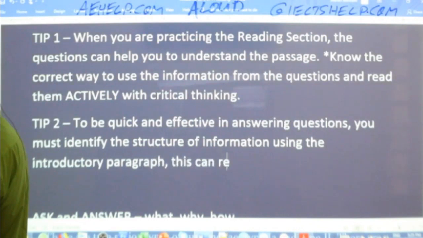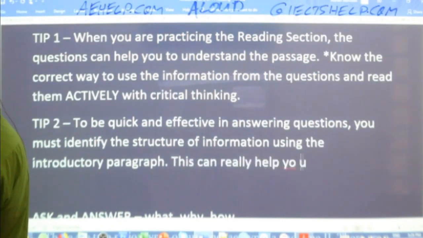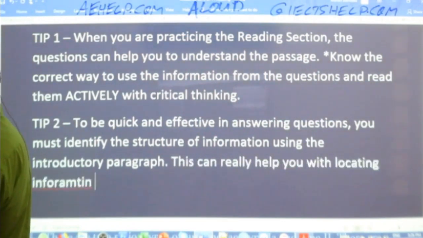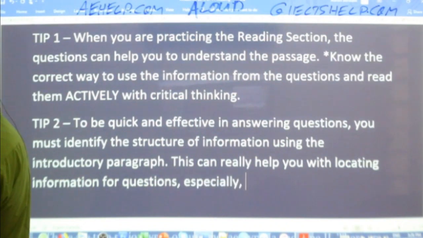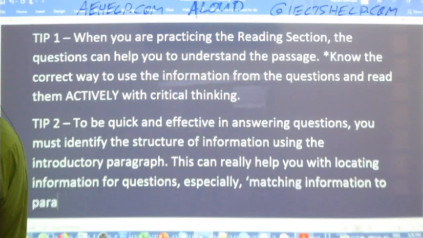This can really help you with locating information for questions, especially matching information to paragraphs.